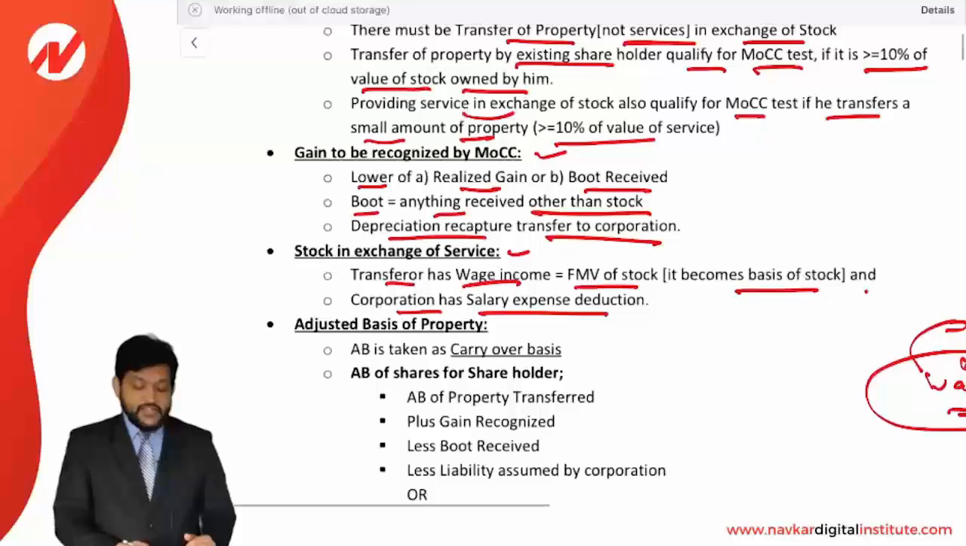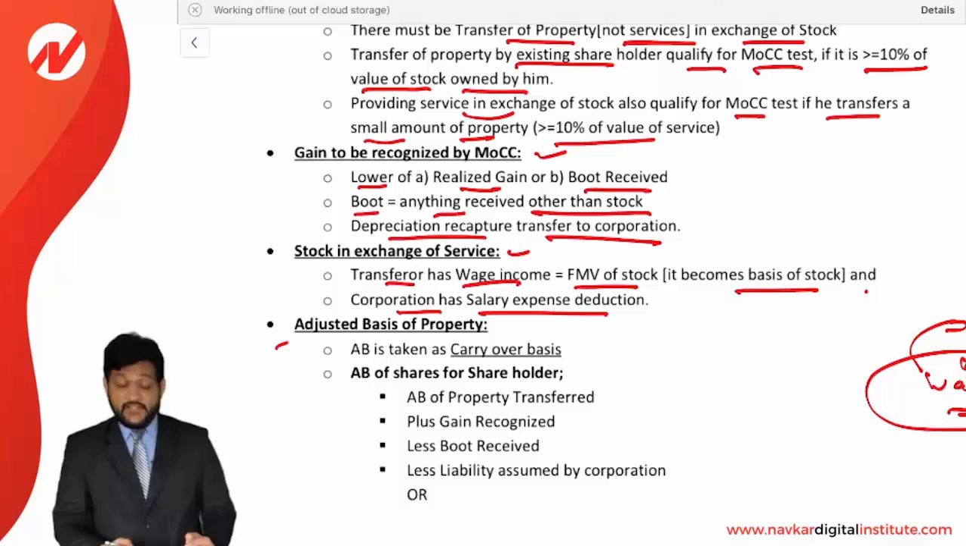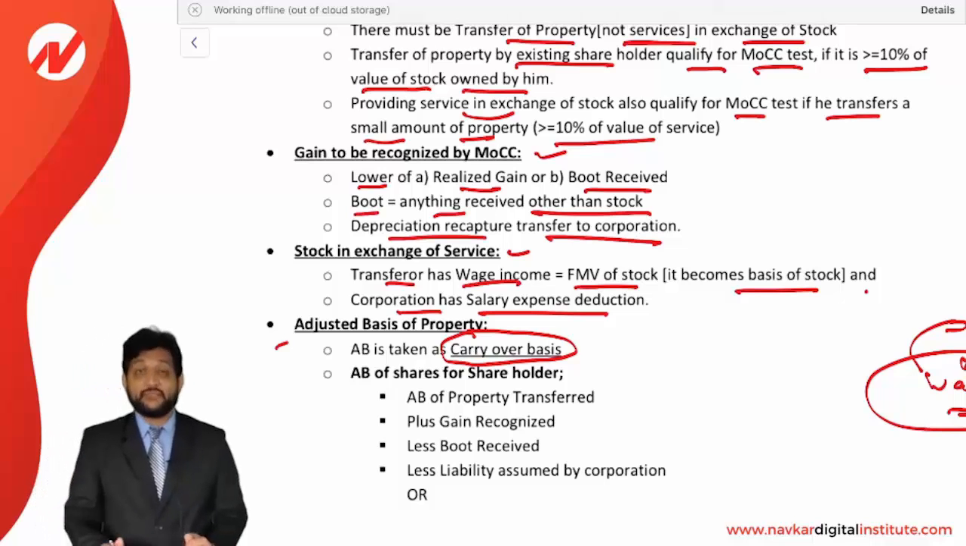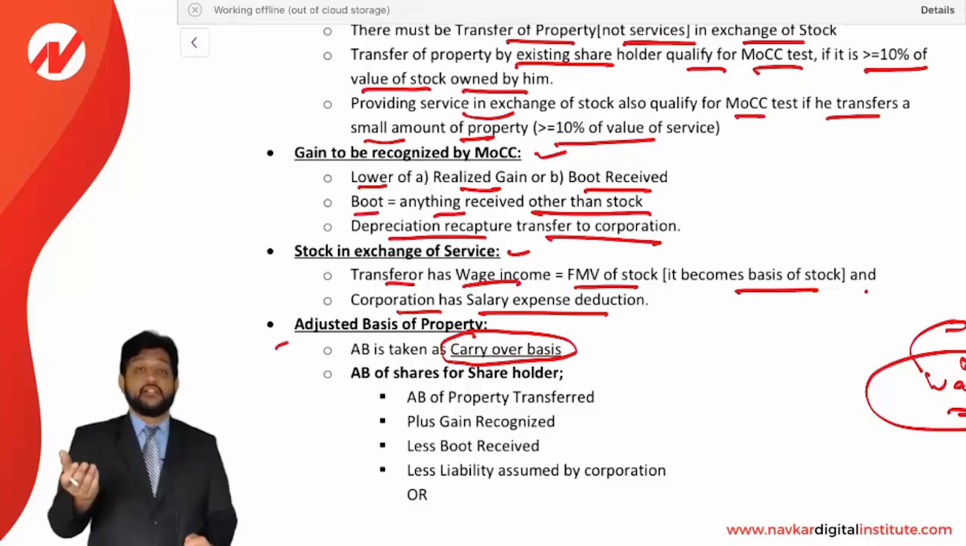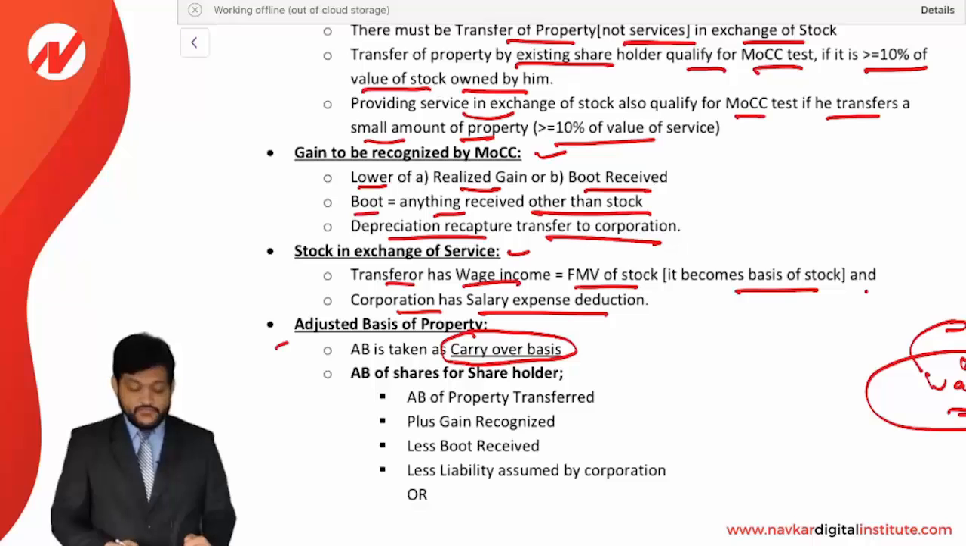Okay, adjusted basis of the property. What will be the adjusted basis? Adjusted basis taken as a carryover basis. Just one word is enough. Carryover basis means whatever adjusted basis was there, it will be carried over. It will be continued for the receiver. The transferor's basis will continue to the receiver. That is called carryover basis.